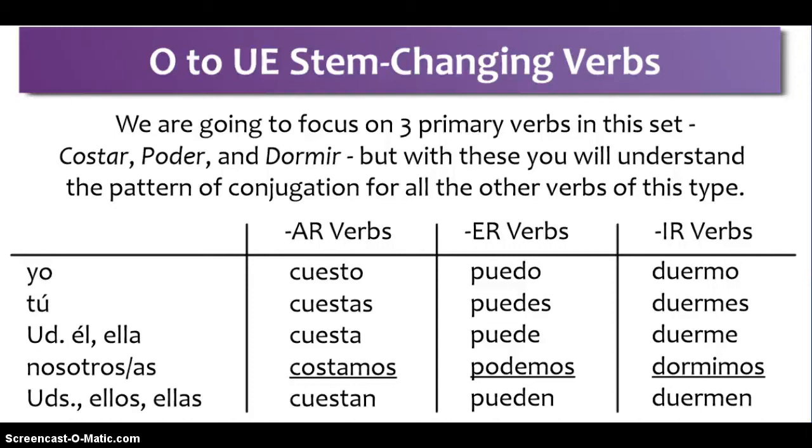O, es, e, imos, and en. Remember, the only difference between an ER and an IR verb conjugation is the nosotros and nosotras conjugation. Emos for an ER verb, and now imos for an IR verb. Yo duermo, tú duermes, usted, él, or ella duerme, nosotros and nosotras dormimos, and ustedes, ellos, and ellas duermen.